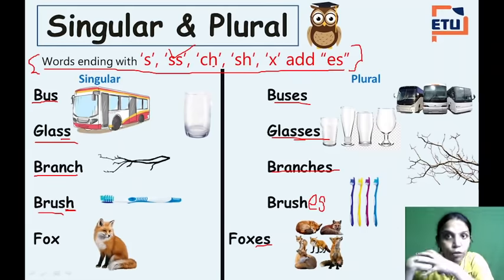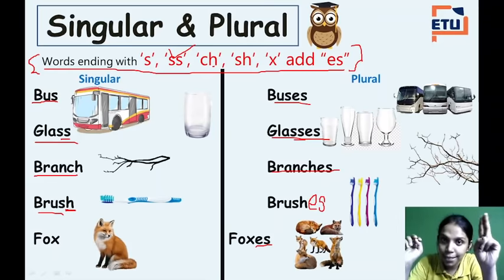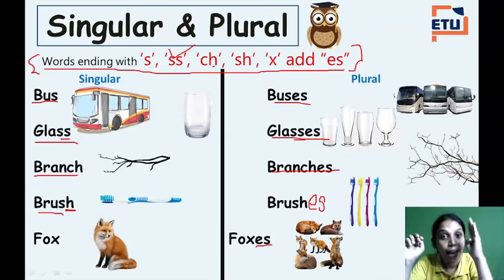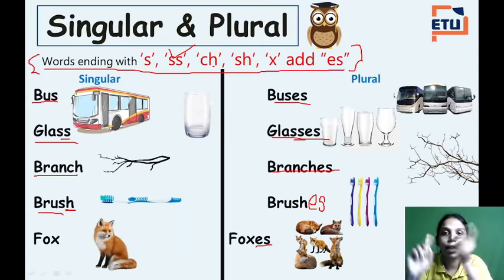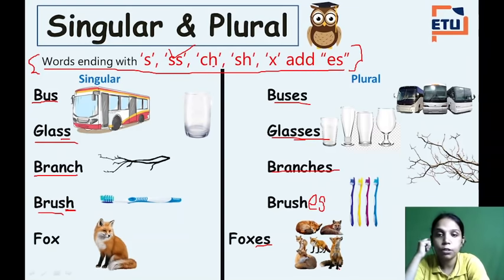So first there were some words where we only used to add S. In this part what did we learn? Words that end with S, SS, CH, SH and X. In these kinds of words we have to add ES, right? Now let's go for the next part.